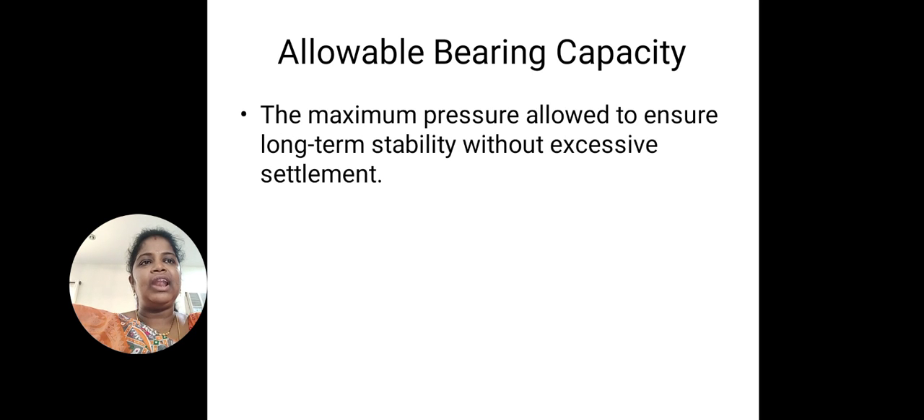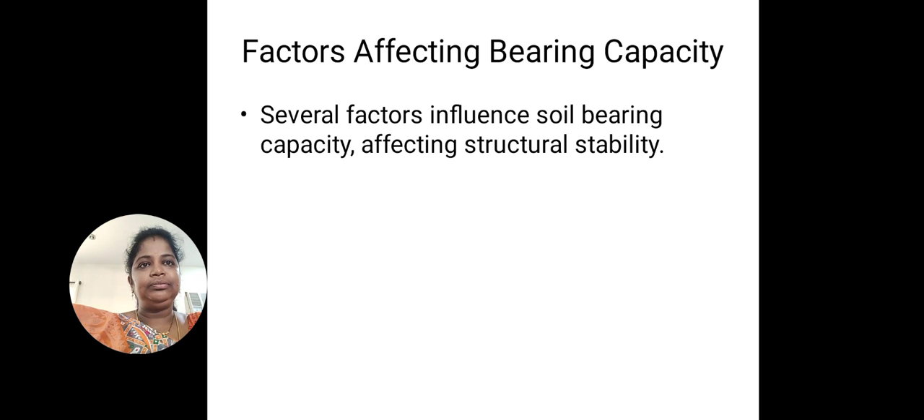Next thing is allowable bearing capacity. The maximum pressure allowed to ensure long-term stability without excessive settlement. So this is considered as allowable bearing capacity. In order to maintain long-term stability and to overcome excessive settlement, the maximum pressure that is allowed is called the allowable bearing capacity.